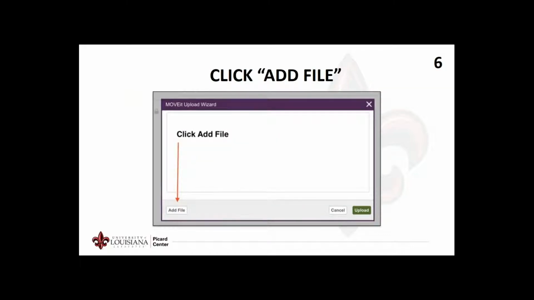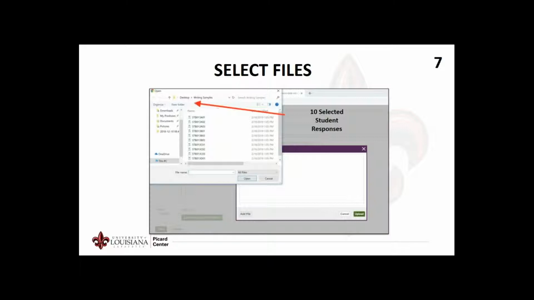After clicking Launch the Upload Wizard, a pop-up window will appear in the previous email. The pop-up window will prompt you to add files. Click Add File. After clicking Add File, your computer screen appears. Select the location of the upload files saved on your computer. In the sample provided, 10 scanned student response samples labeled with the upload codes are located on the desktop in a folder labeled Writing Samples. Click the first sample in the file, hold the Shift key, and using the down arrow, select a maximum of 10 samples for the upload.